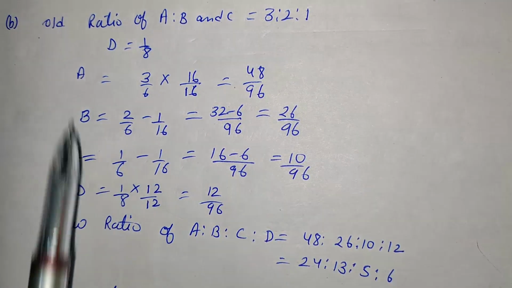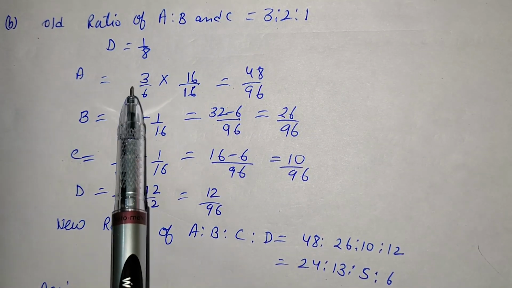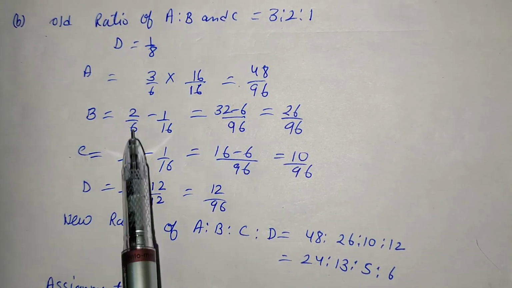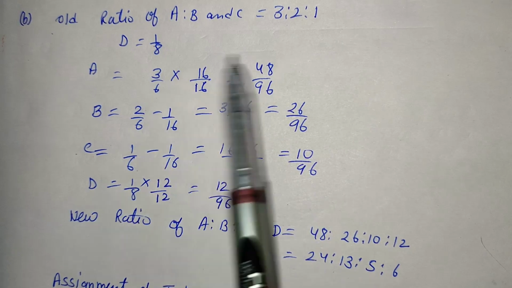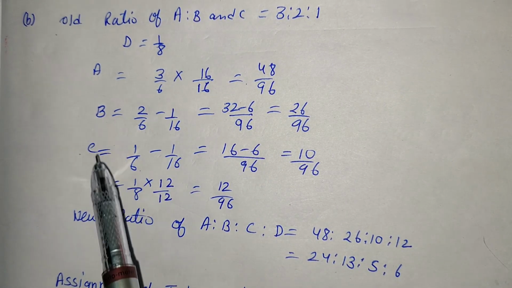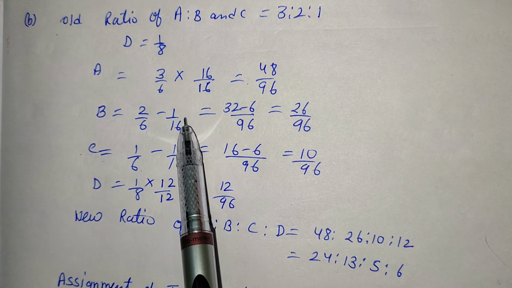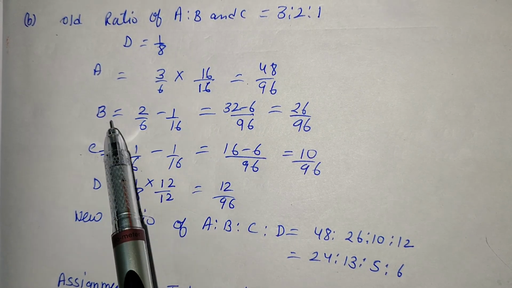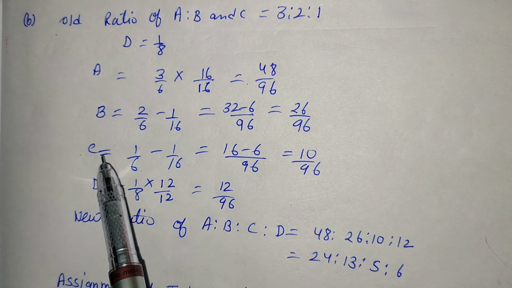Here the share of the old partners is 3 upon 6, that is A's share, 2 upon 6, that is B's share, and 1 upon 6, that is C's share. But D is getting his share only from B and C. So we reduce that sacrifice from B and C. It means 1 upon 16th from B, that is given in the question, and 1 upon 16th from C.